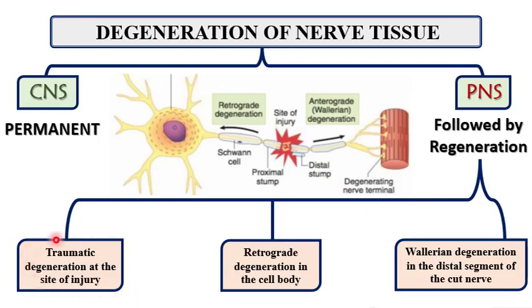After traumatic degeneration at the site of injury, there is a retrograde degeneration that occurs in the cell body. Why is it called retrograde? Because the normal pathway is from cell body to the axon terminal. But if the pathway is reversed, it's called retrograde degeneration. While the distal part is called Wallerian degeneration. We will discuss it in detail right now.